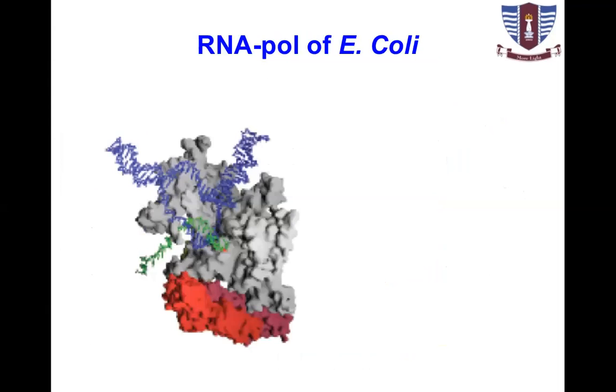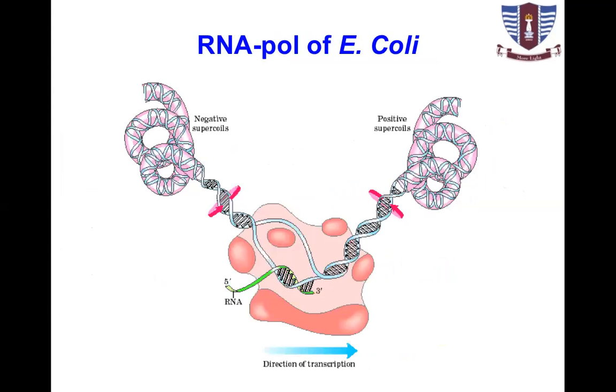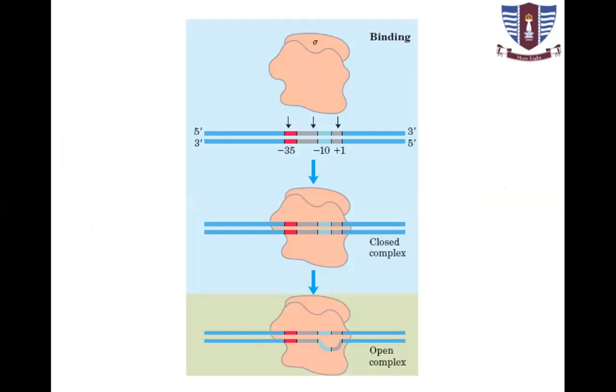This is RNA polymerase of E. coli, with different subunits. The purple is the DNA molecule. Green is the RNA molecule. So this is how it binds to the transcription start site, the promoters.